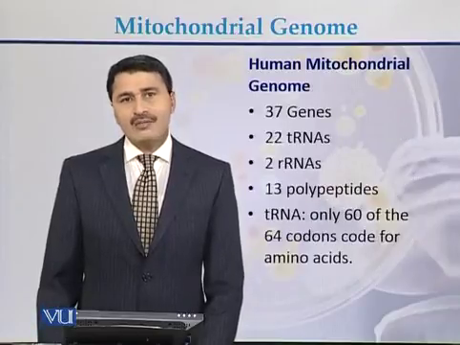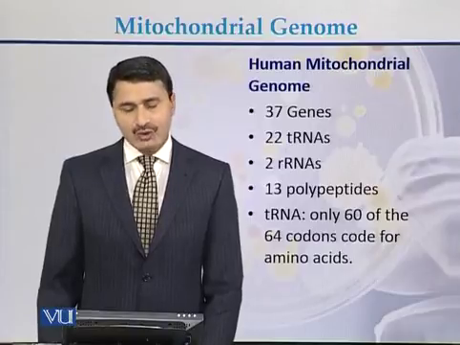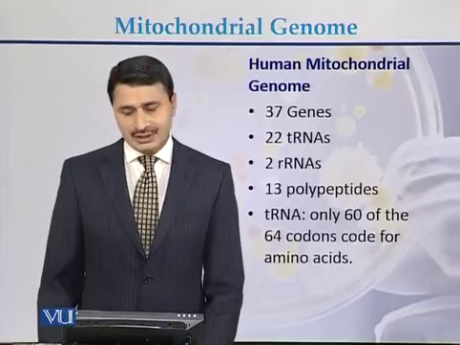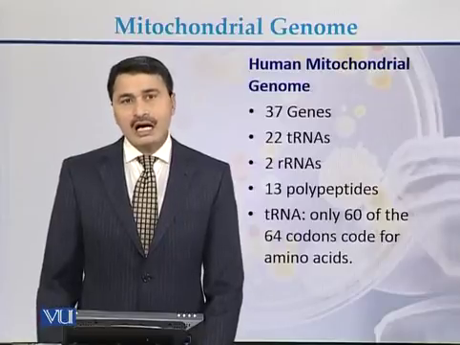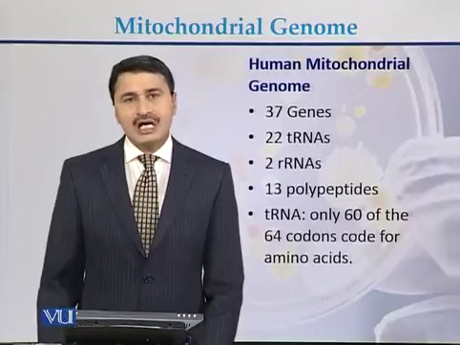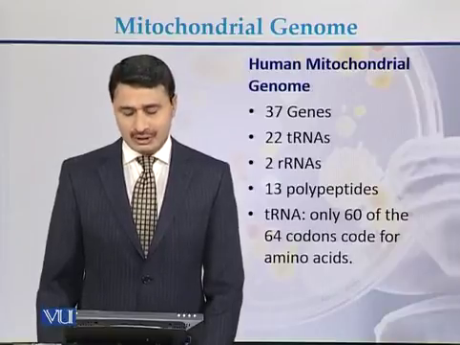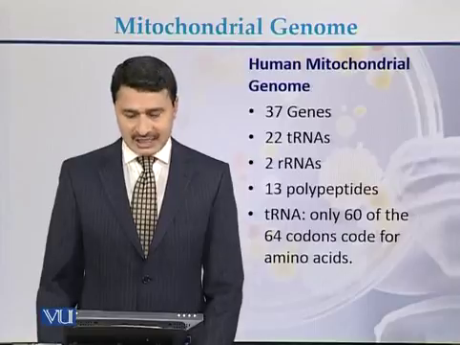In case of human mitochondrial genome, there are 37 genes. Out of these 37 genes, 22 are transfer RNA genes, 2 are ribosomal RNA genes, and 13 genes are polypeptide producing. So the total number of genes present on the human mitochondrial genome is 37.